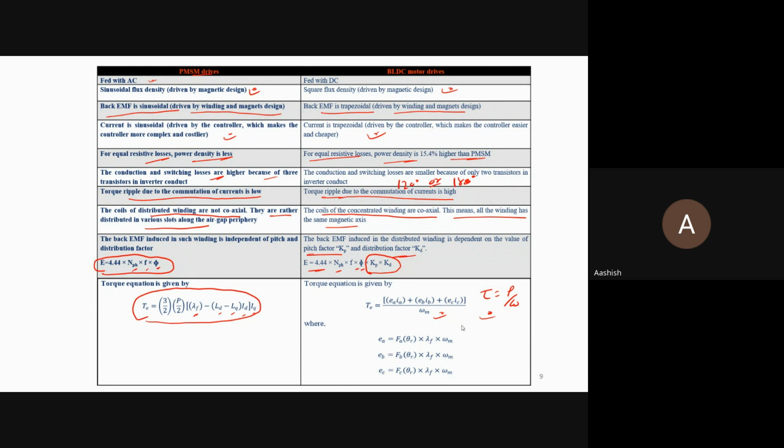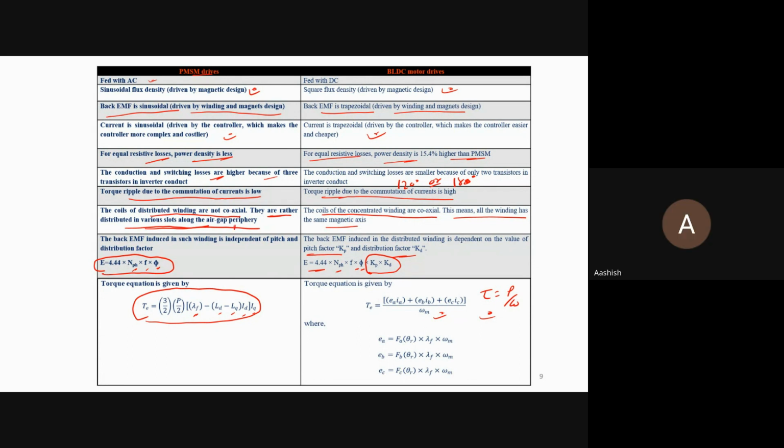Yes, Ashish. Sir, that third last point, please explain once again. Coil distribution. Can you show in the figure how that is happening? Yes, just one minute. The coils of the distributed winding are not coaxial, correct? They are rather distributed in various slots along the air gap periphery. This point, yes, sir.